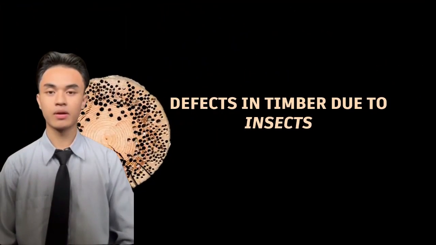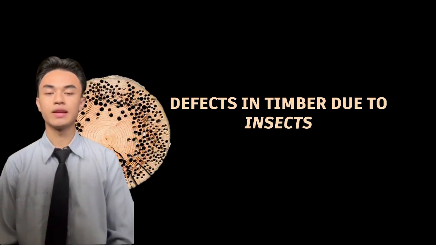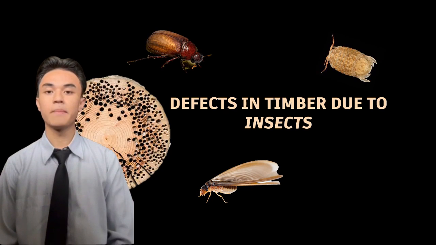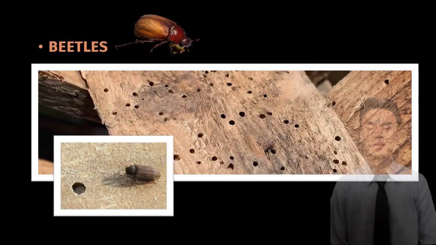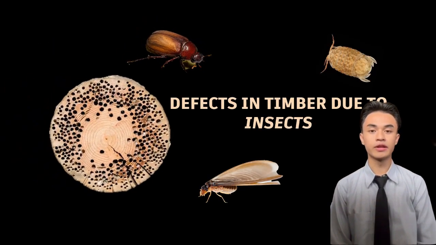I am going to talk about defects of timber due to attacks by insects. Insects like beetles, termites, or marine borers eat wood, make holes, and weaken the strength of the wood. Beetles are small insects that make holes in almost all the sapwoods. The larvae make tunnels through the sapwoods in all directions and turn wood into powder.